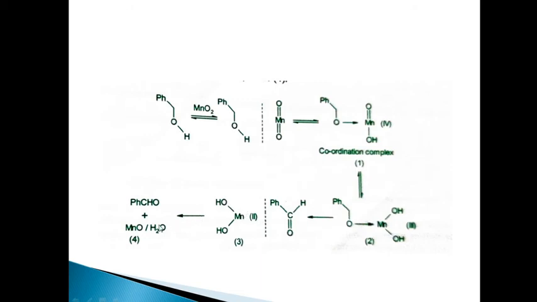formed, and finally this Mn(OH)2 will remove one molecule of water. H2O will be removed and it will form MnO, that is, MnO will be formed along with the carbonyl compound. MnO means manganese oxide. Manganese oxide as well as C6H5CHO will be formed. This is one of the proposed mechanisms.